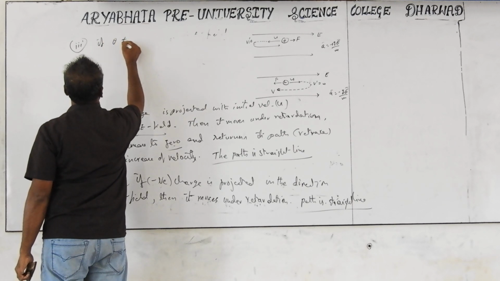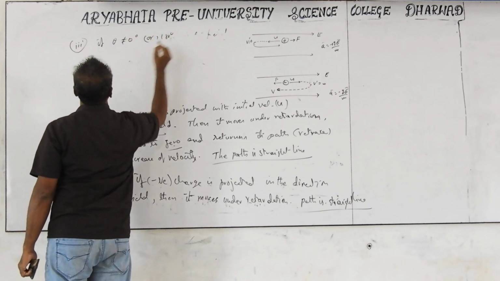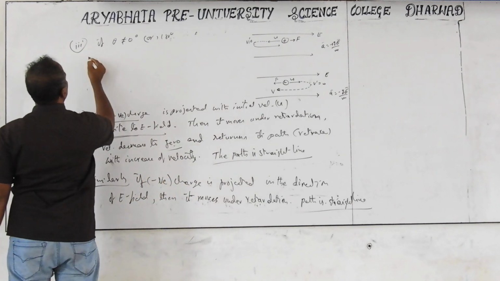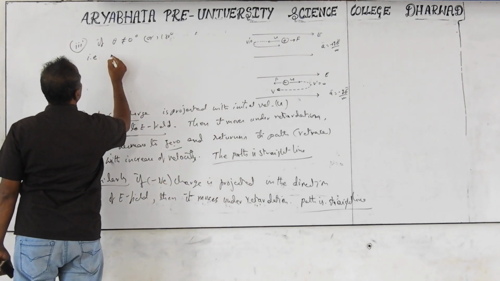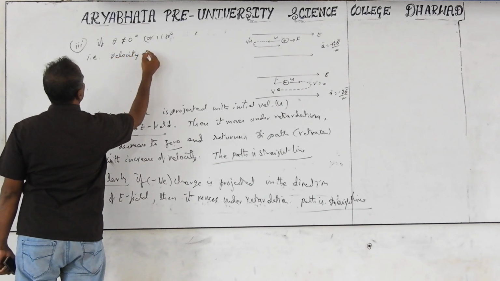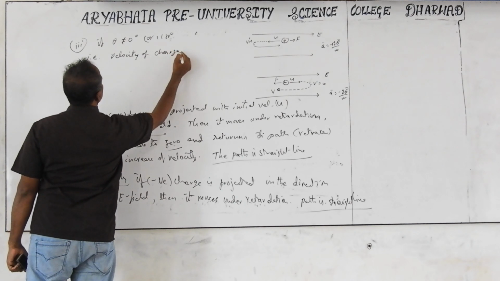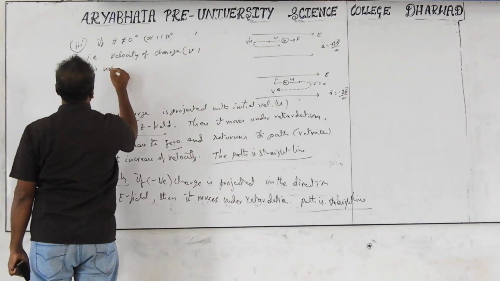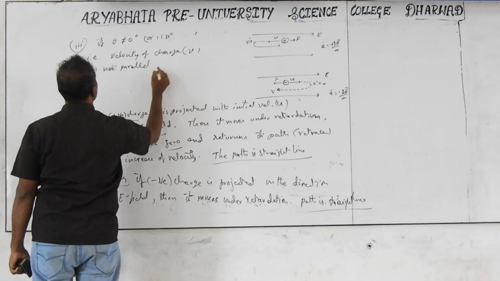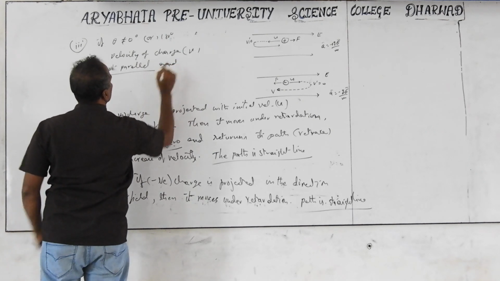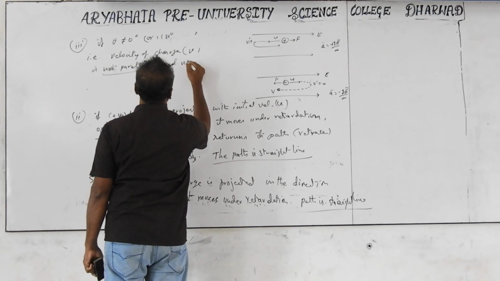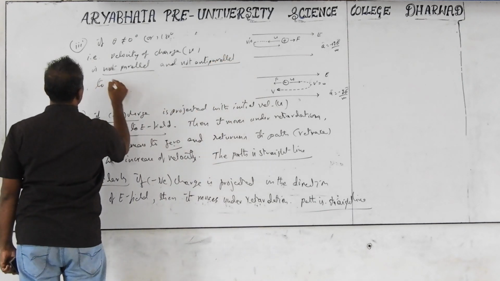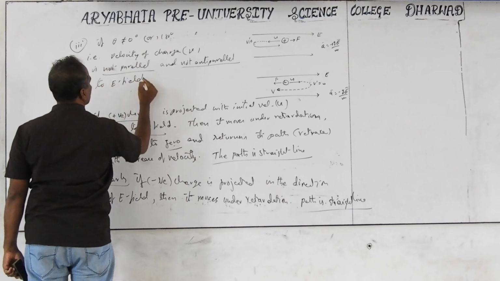If theta is not equal to 0 degrees or 180 degrees, that means the velocity of the charge is not parallel and not anti-parallel to the electric field.